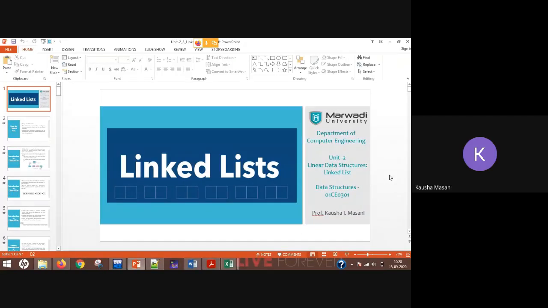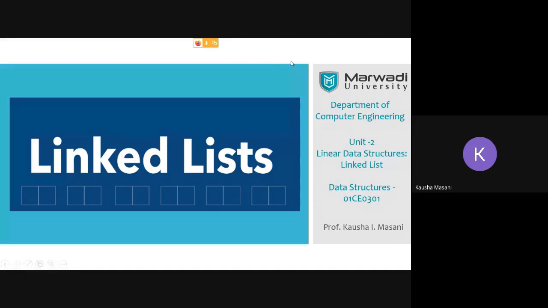From the name itself, can anybody tell me what you understand by linked, first of all? Connected in some form. Correct. Absolutely right. Any other synonyms for linked? Related.